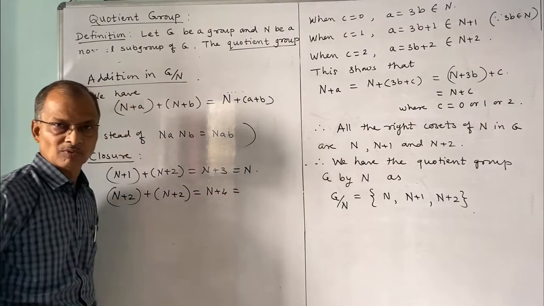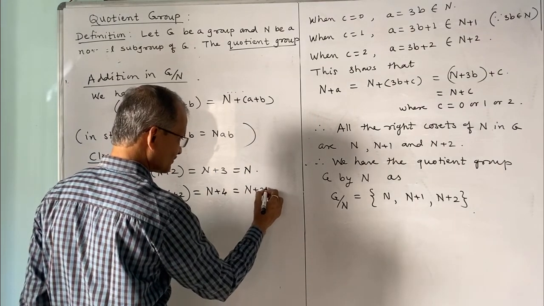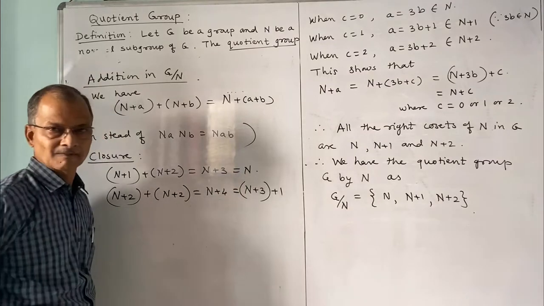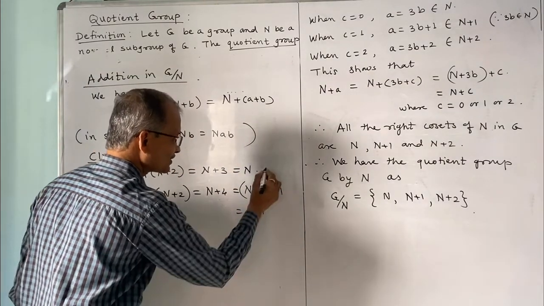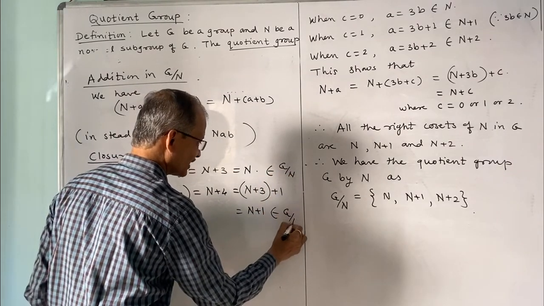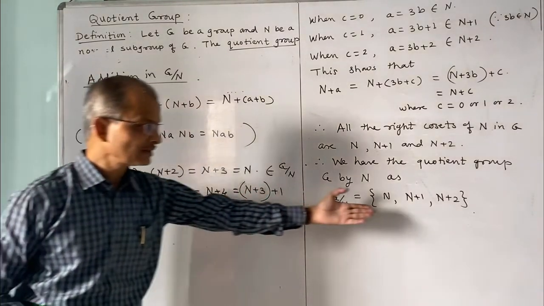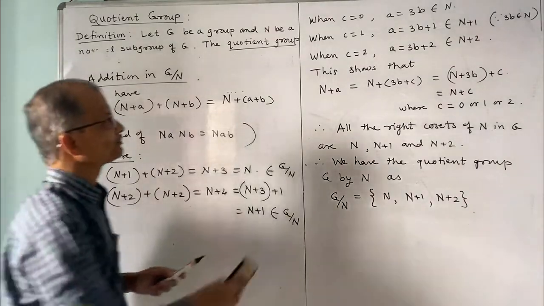But this N plus 4 can be written as N plus 3 plus 1, and N plus 3 is equal to N. Therefore this is equal to N plus 1, and thus this belongs to G by N. This also belongs to G by N, and the closure property is verified. Only 3 elements are there, and thus G by N is closed.